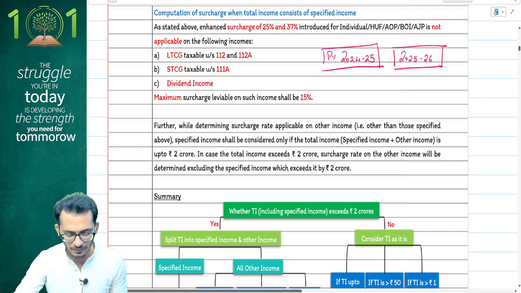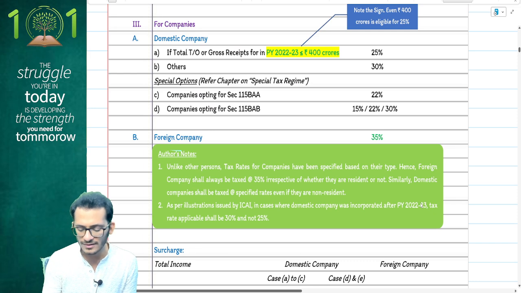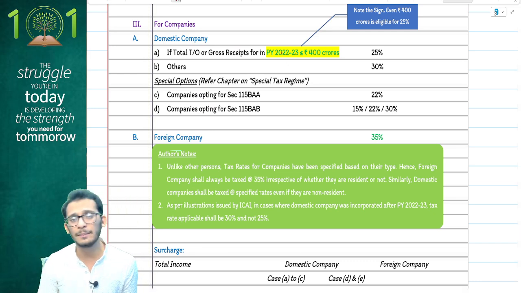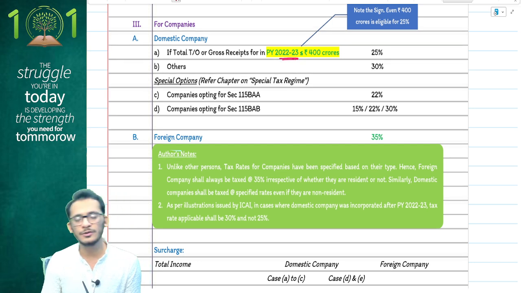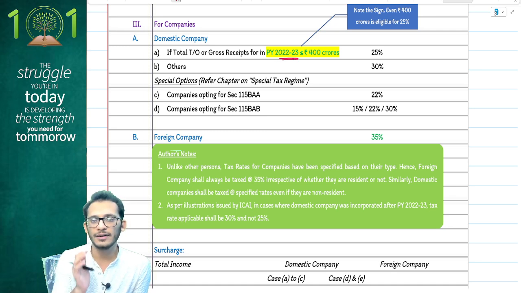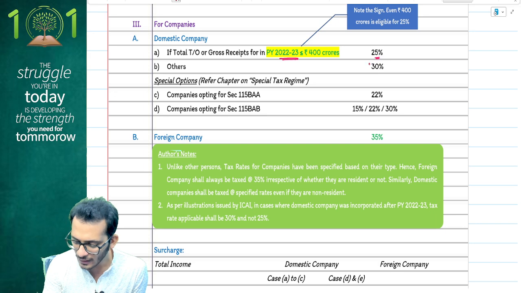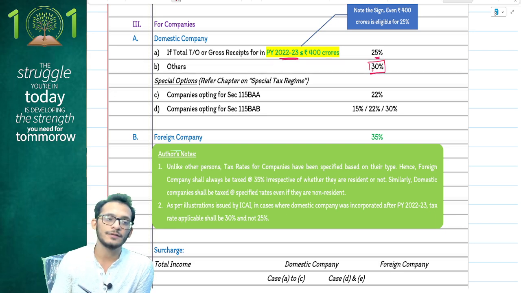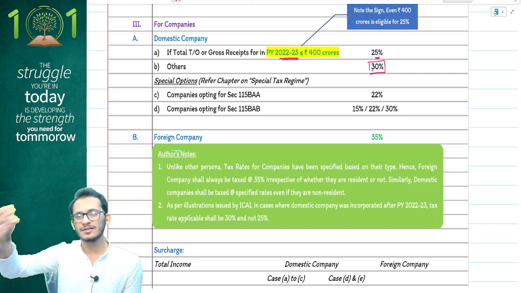On that note, people, if we go forward, rates of taxes will have a very small amendment, which is your domestic company. This is a change which happens every year. Last year, you would have seen it in your books as 21-22. Now this becomes 22-23. So income tax says, when a domestic company has a previous year turnover less than 400 crores of previous year 22-23, then in that case you will be liable for a tax rate of 25%. Otherwise, you will be liable for a tax rate of 30%. That is the first amendment which you need to know. Last year it was 21-22. Now just one more year gets added.